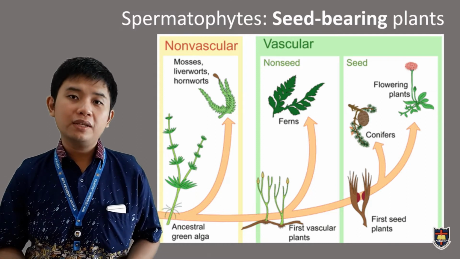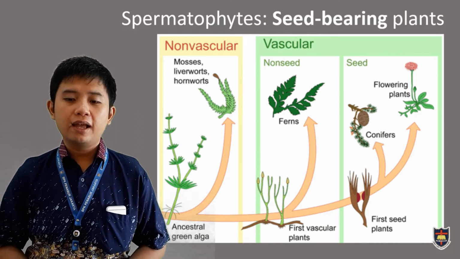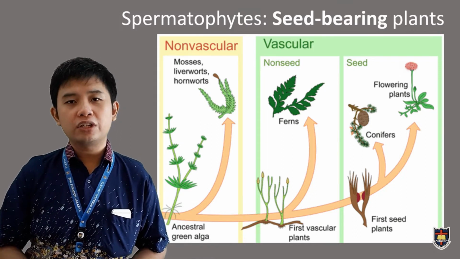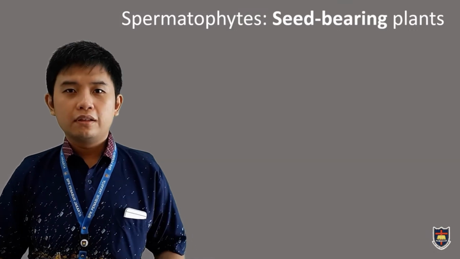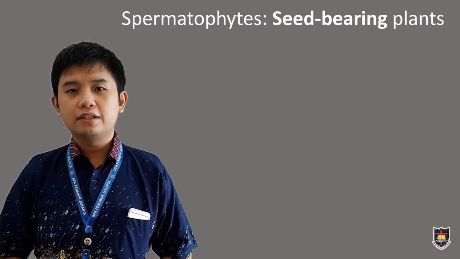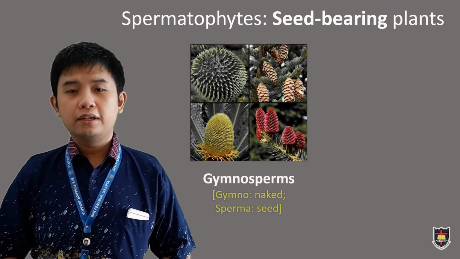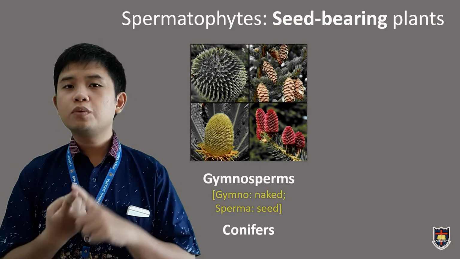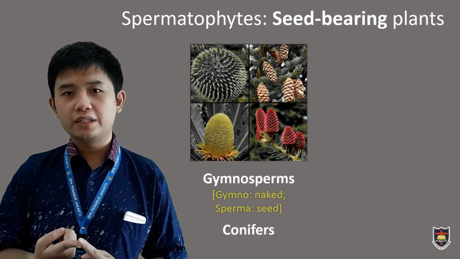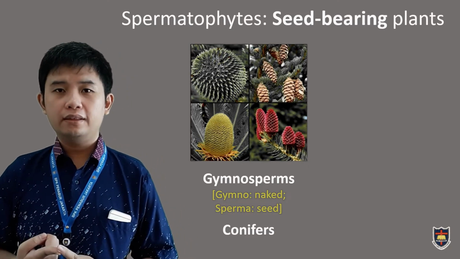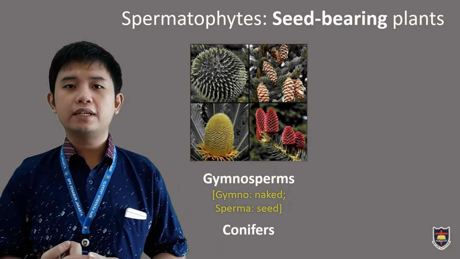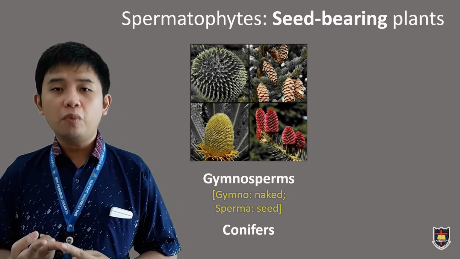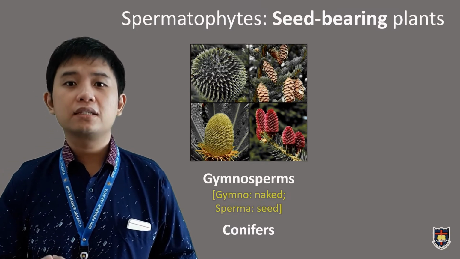Spermatophytes, or we can call them seed plants, can be grouped into two major groups based on the location of the seed. The first group of spermatophytes is Gymnosperms. Its name was derived from two Greek words. The first one is gymno, which means open or naked, and the second word is sperme, which means seed. This group of plants is widely known as conifers.